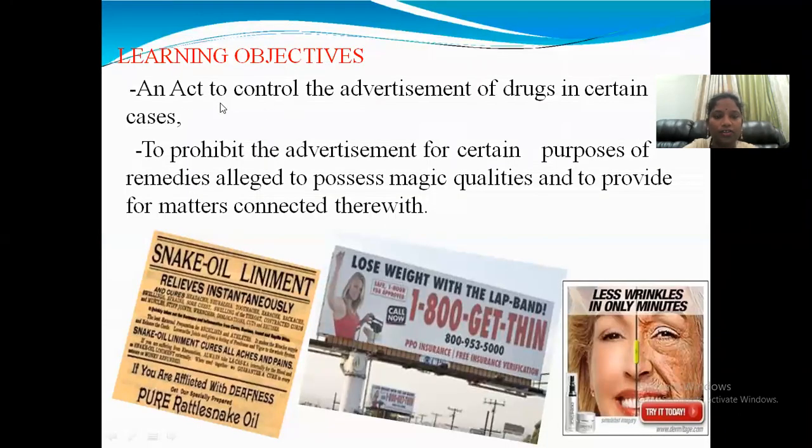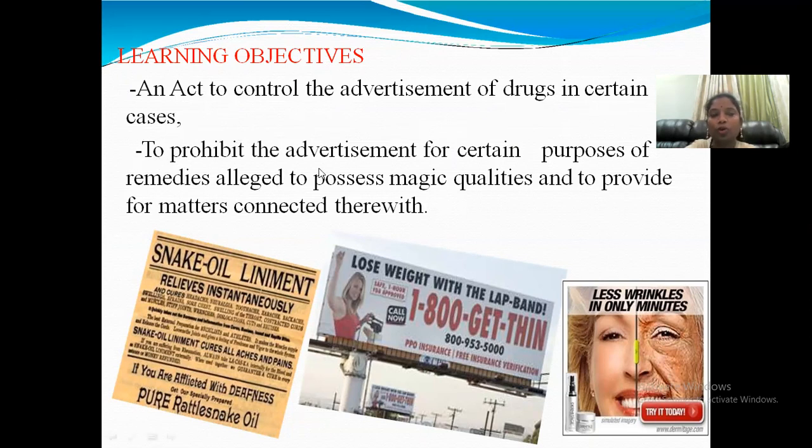What we will learn from this subject is the Act to control advertisements of drugs in certain cases. In which cases we can advertise drugs and in which cases we should not, the student will learn.